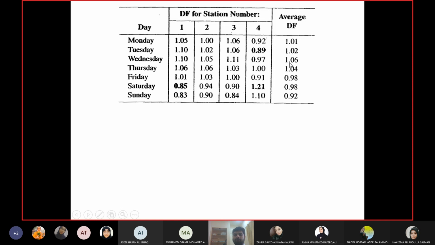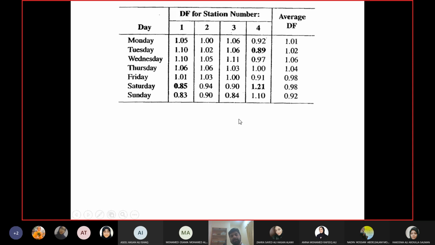Then for Wednesday, no problem. All values are in the range. You can go on and check the difference. Thursday, no problem. Friday, again, no problem. I'm just trying to go through it quickly. If you want, you can take the difference with the individual values yourselves.